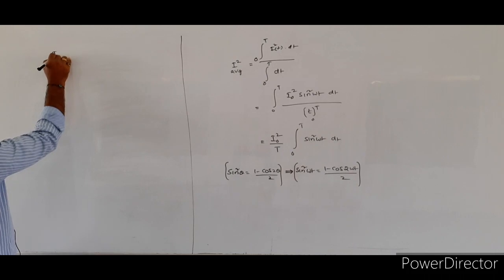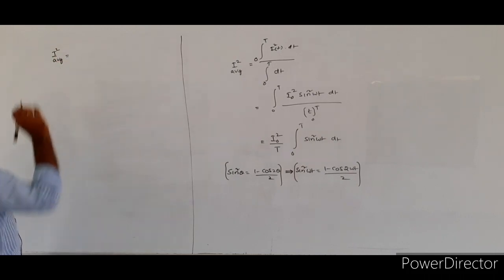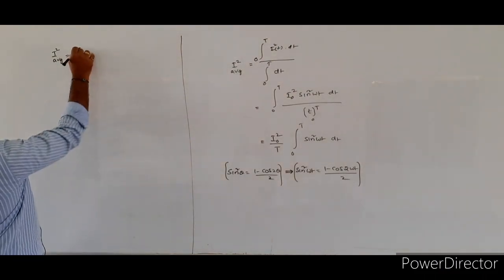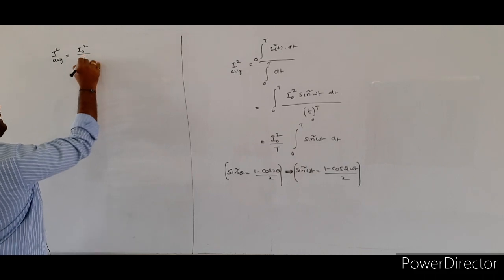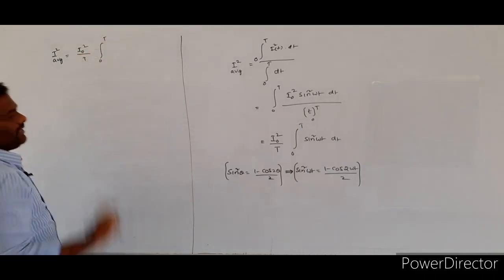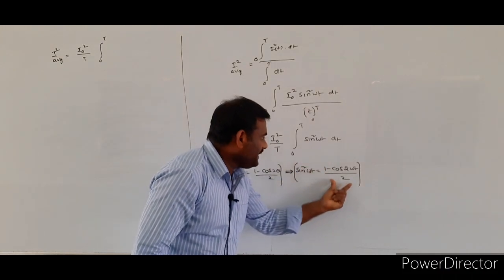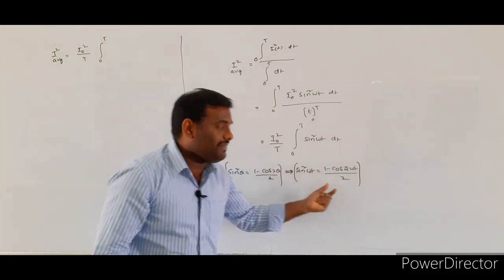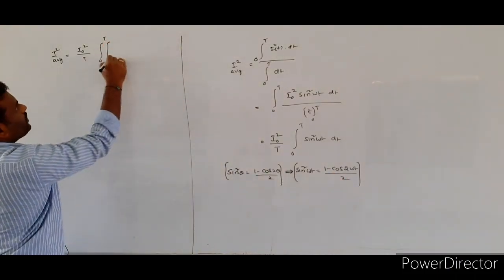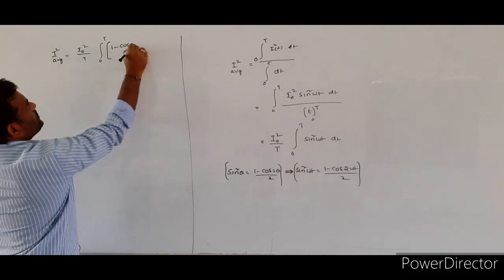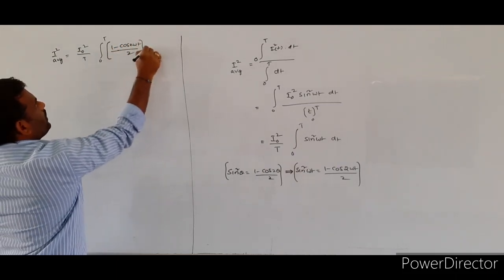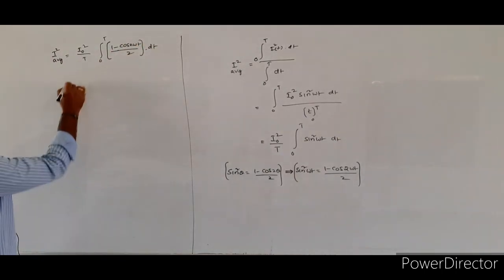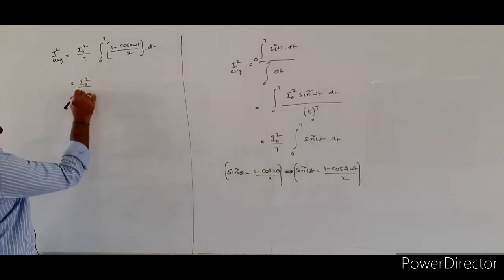So I square average is equal to integral 0 to capital T. The first term is I naught square by capital T, integral 0 to capital T, sin square omega t, whose value is 1 minus cos 2 omega t by 2, into dt. Here 2 is a constant, so I will write it outside. So this value becomes I naught square by 2T.